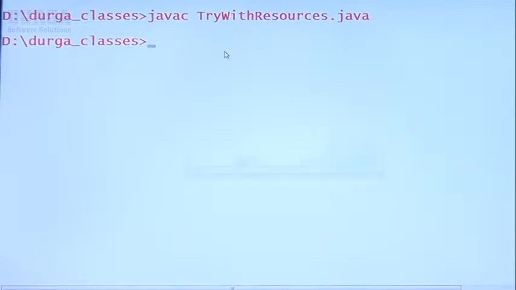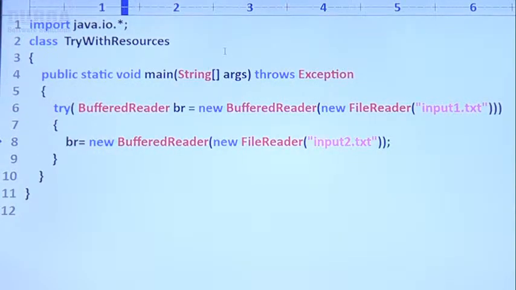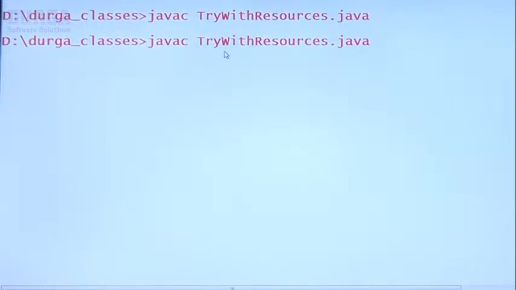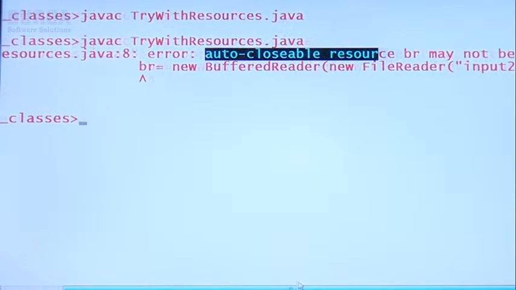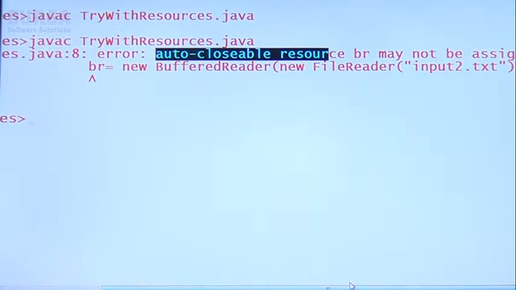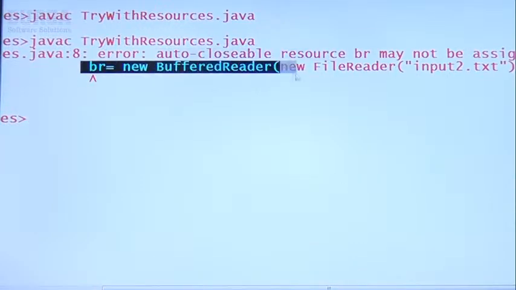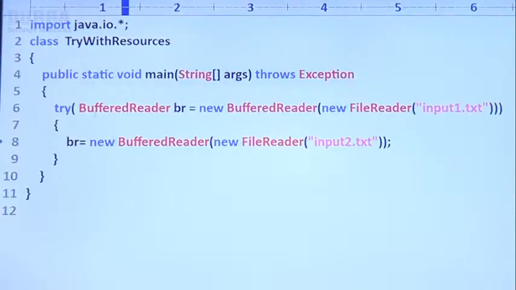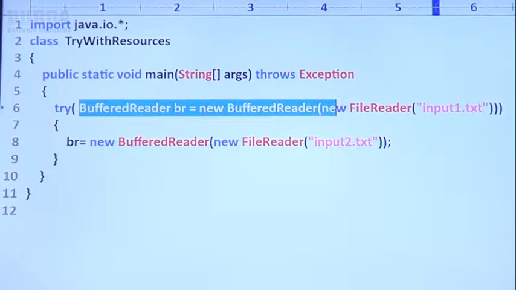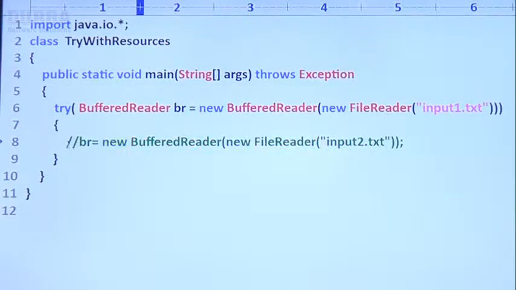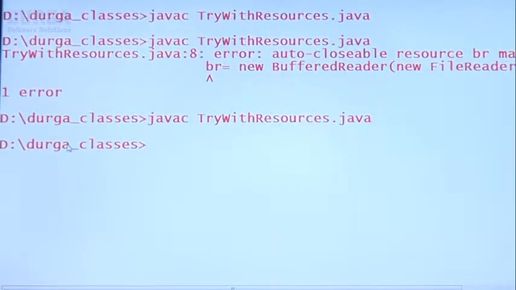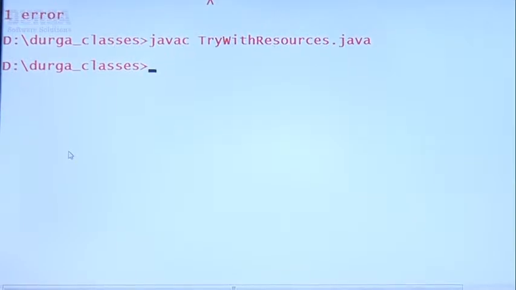Okay, let me perform reassignment. Have you observed, right? We are going to get an error: auto closable resource BR may not be assigned. You are not allowed to perform assignment for this BR because this BR is already assigned here only. You can't perform reassignment once again because this reference variable is final. If I comment this line and compile, happily the code is going to compile. Clear for all of you, right?